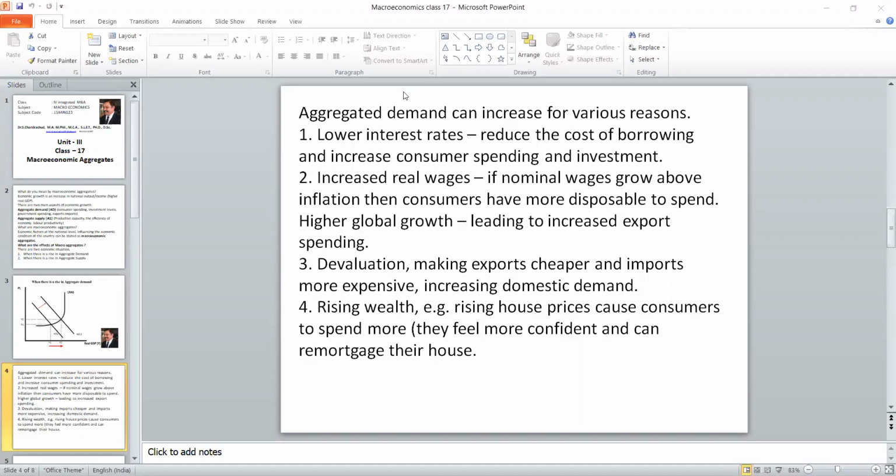So macroeconomics always concentrates on aggregate demand. This is the demand side. Now let us move to the aggregate supply side.